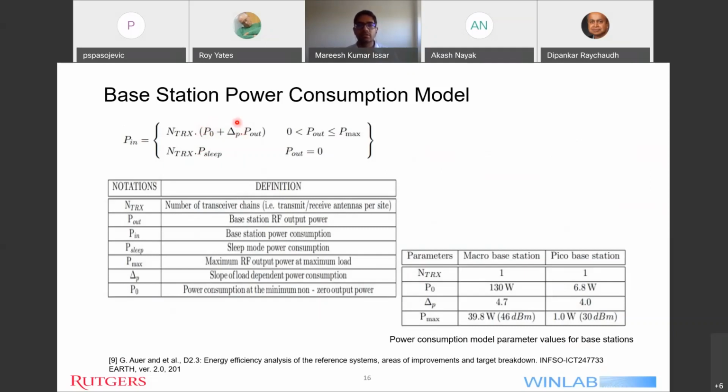The slope is given by del p, a load dependent slope for power consumption, and P out is the base station RF output power. Using this equation and the values of the variables according to my simulation model, the variables have the following values. I'll use this table in the modeling and application of this power consumption model in the next slide.